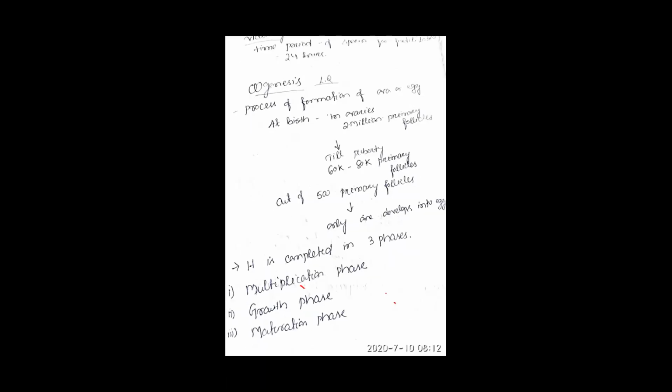The process of formation of ova is called what? Oogenesis. Like that, spermatogenesis means what? The process of development of sperm is called spermatogenesis. Here in this case, the process of formation of ova or egg is called what? Oogenesis. Clear?